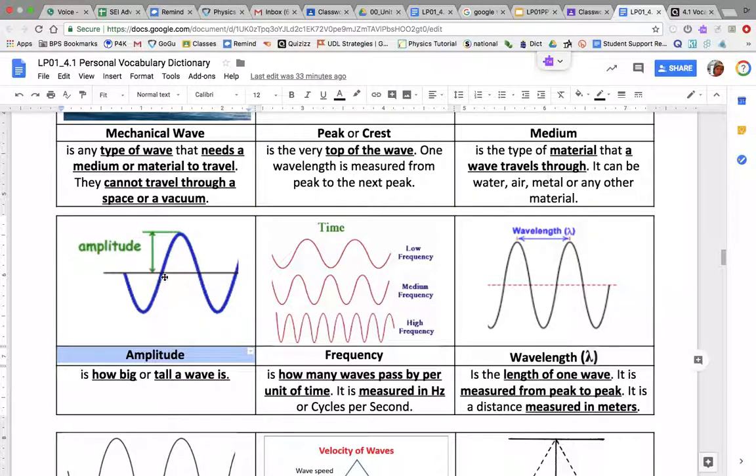Amplitude. Amplitude is how tall a wave is. From the center of the wave to the tallest part, that is the amplitude. And we measure it using the units of distance, meter, centimeter, for mechanical waves.